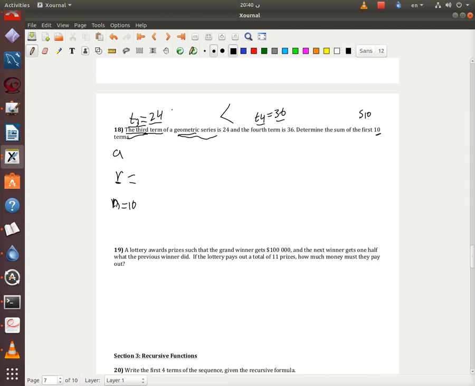After you get r and n, you put them in the law of Tn, and you are going to get a. How can you get a? You get a because a is T1, right? So you substitute n with 1 and then you do the problem, and you're gonna get a. If you got a, r is already gotten, n is already given, and then you can do S10.